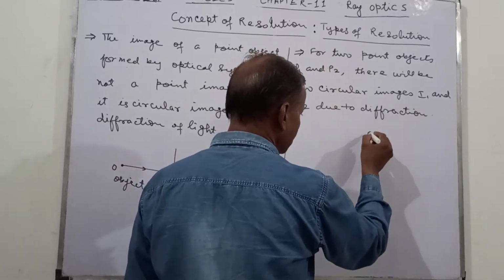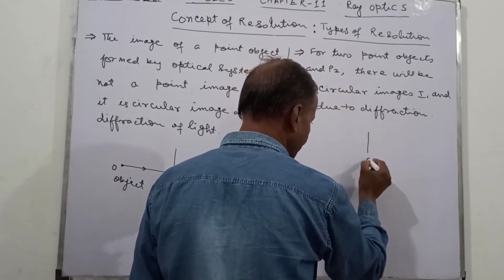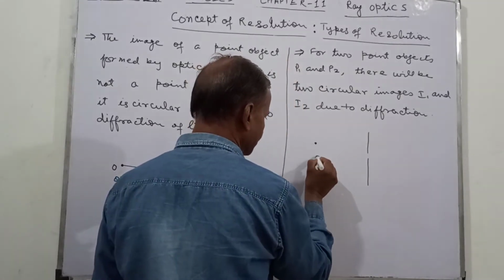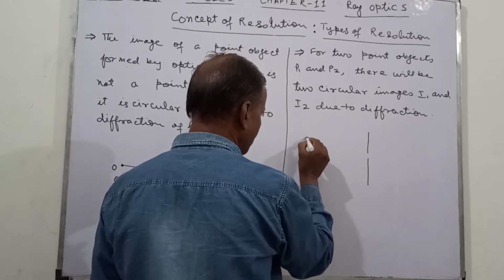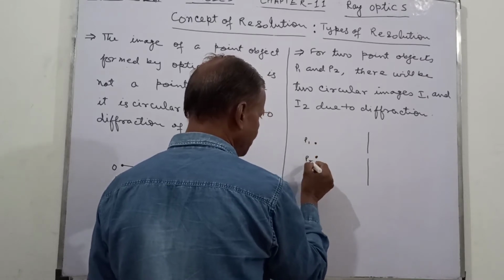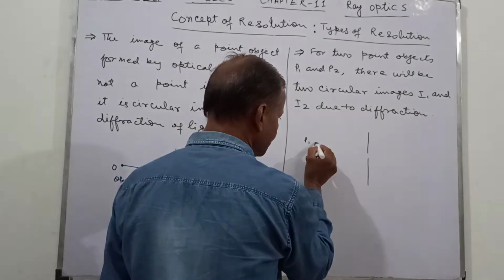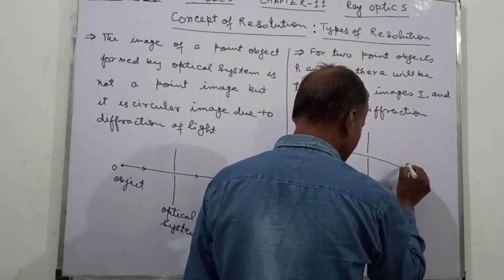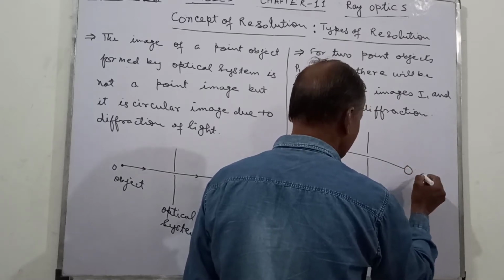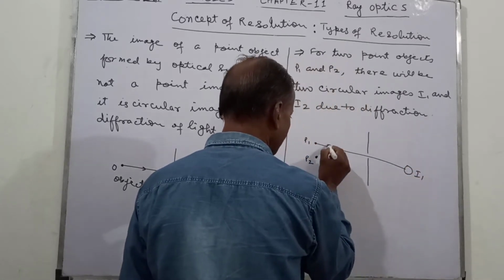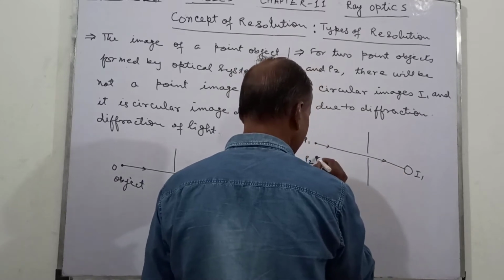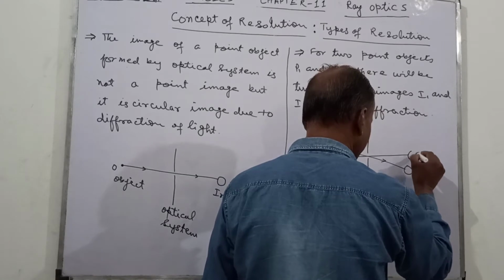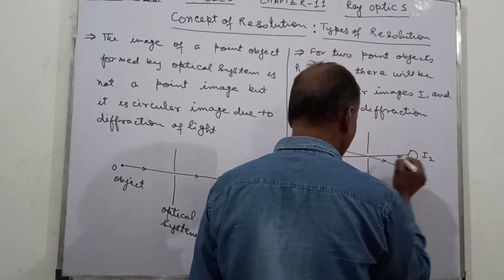So I show you here, suppose this is the optical system and these are the two point objects. This is the point object P1, this is the point object P2. Then their images are formed here. This is I1, and there is another image, this is I2.